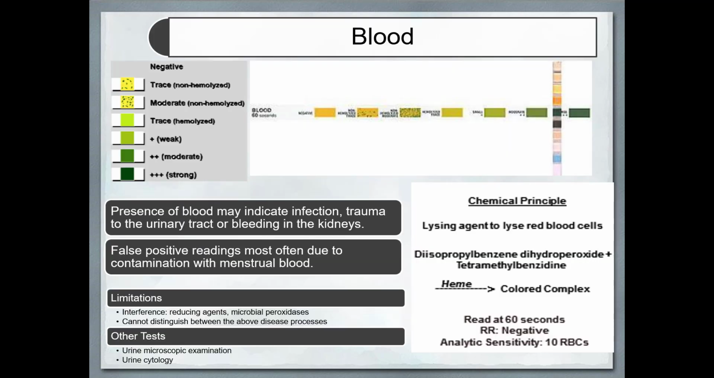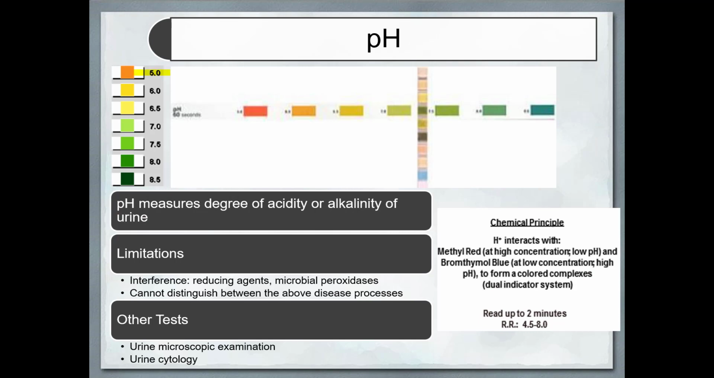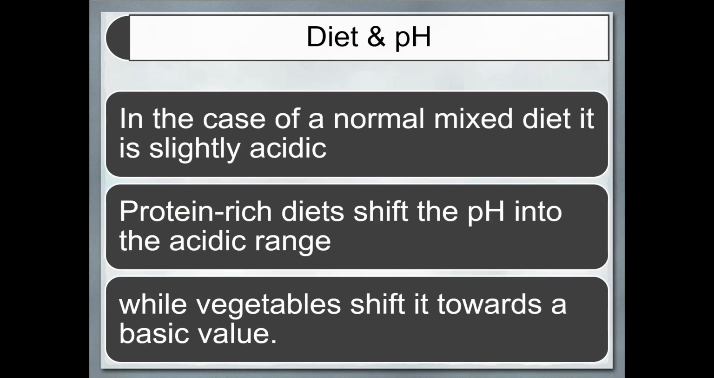Blood, from trace to strong positive, can be detected using the diisopropylbenzene dihydroperoxide and tetramethylbenzidine reagent, which will react with the heme to produce the color. pH can be detected from 5 to 8.5 using the pH indicator, based on hydrogen ion interaction with methyl red. Diet has an influence on pH. Protein-rich diets shift the pH into the acidic range. Vegetables shift it towards the basic.